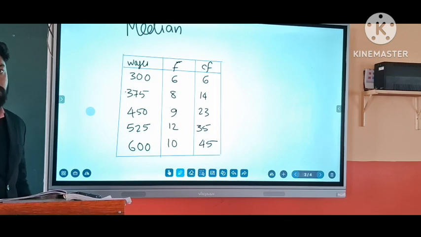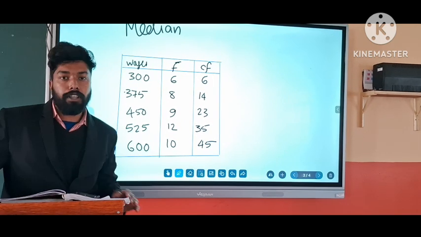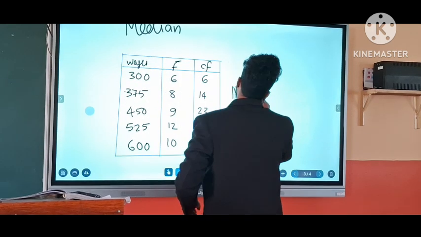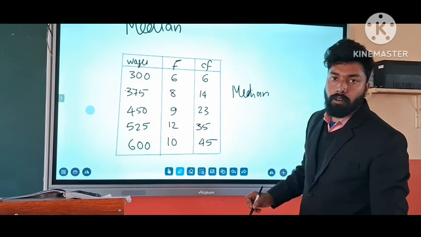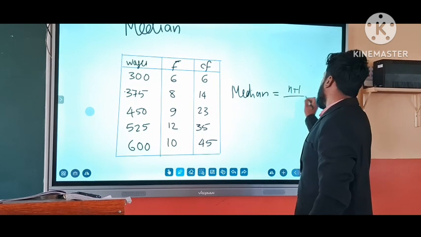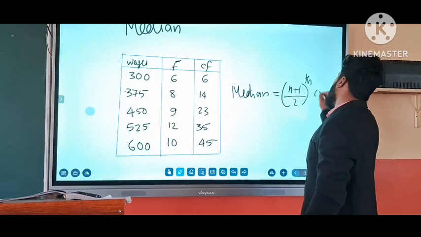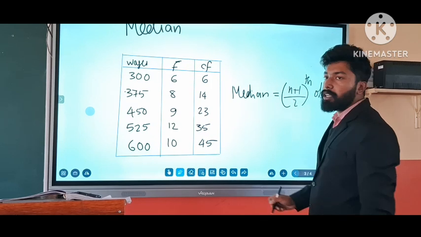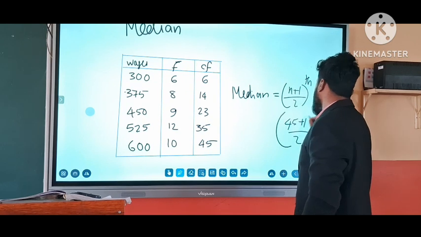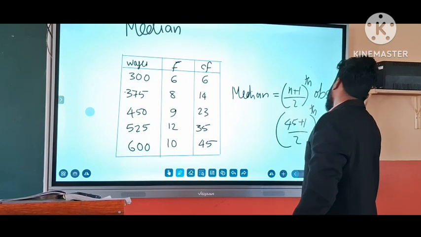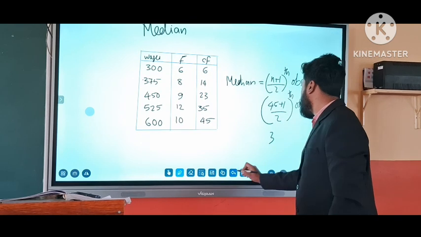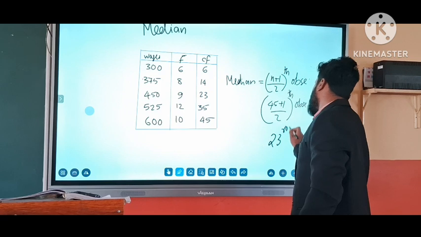So what is the total number of observations here? Yes, 45. Is 45 even or odd? Yes, odd. So median is the (n plus 1) by 2 th observation. That is 45 plus 1 by 2, which is 46 by 2, equal to the 23rd observation.